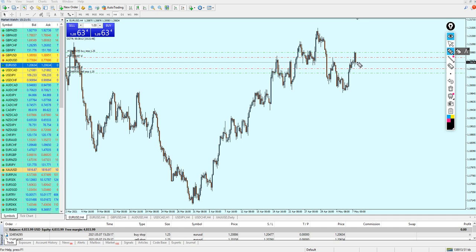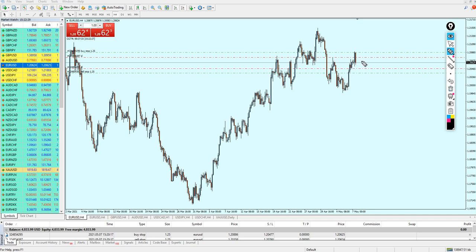So right now, if the candle is going to go down, if for example the news was very bad for the dollar, then of course the price will go up. And if that happens, the pending order for the buy stop is going to be triggered, and the market will take me along with it, and I'm going to be in a very good profit. And of course, if the news was very good for the USD currency, which I really doubt, the EUR/USD is going to fall, and the market will also trigger my sell stop level, and it's going to take me along with it, and I'm going to be in profit too.